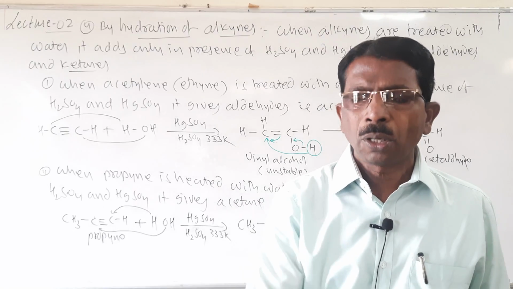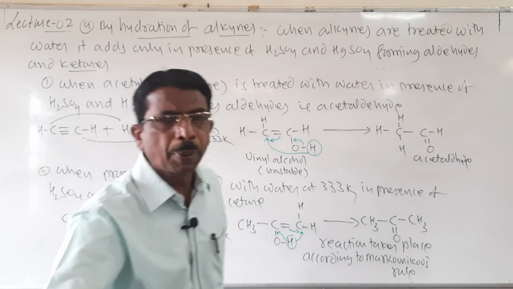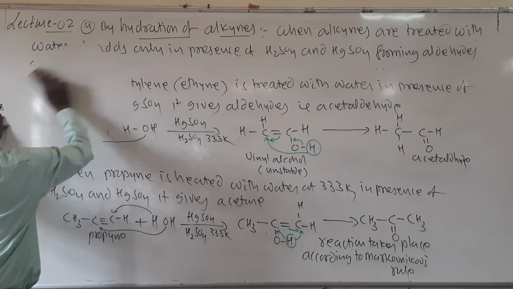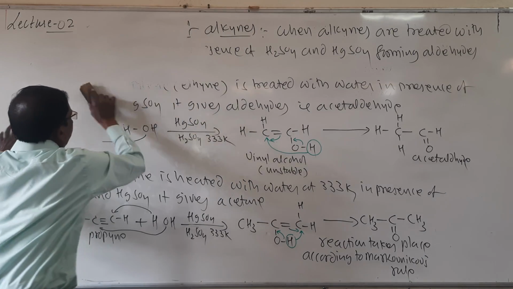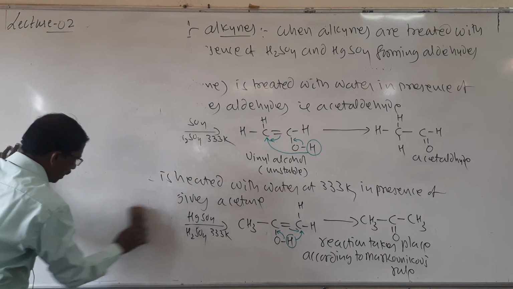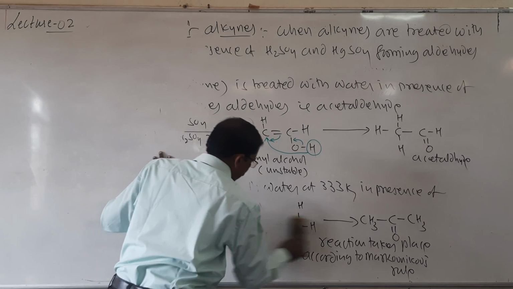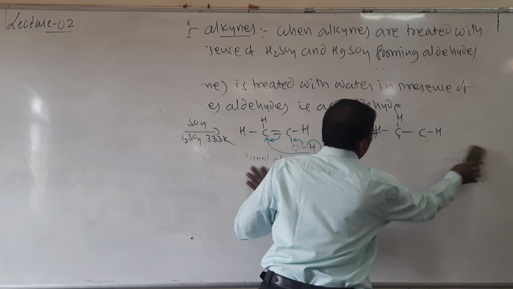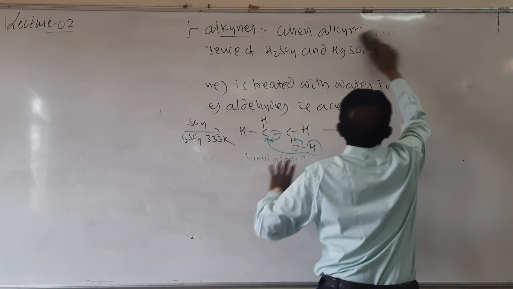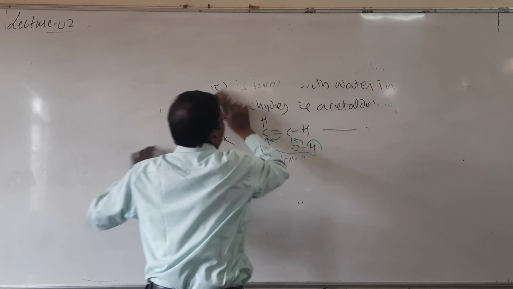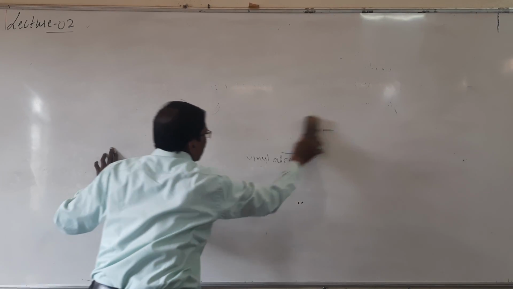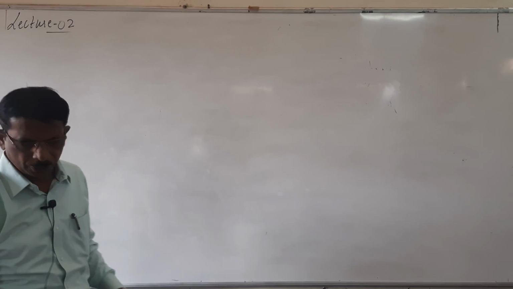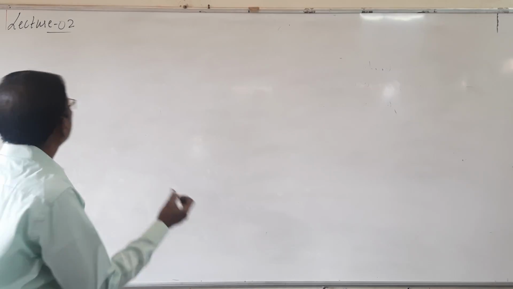Now the last one: how can aldehydes only be prepared? Preparation of aldehydes only. The fifth one, preparation of aldehydes only. There are several methods. Number 1, Rosenmund's method, number 2, Stephen's method, and number 3, Etard's method. Like this, several methods are there. Look here, students, here is the preparation of aldehydes only.